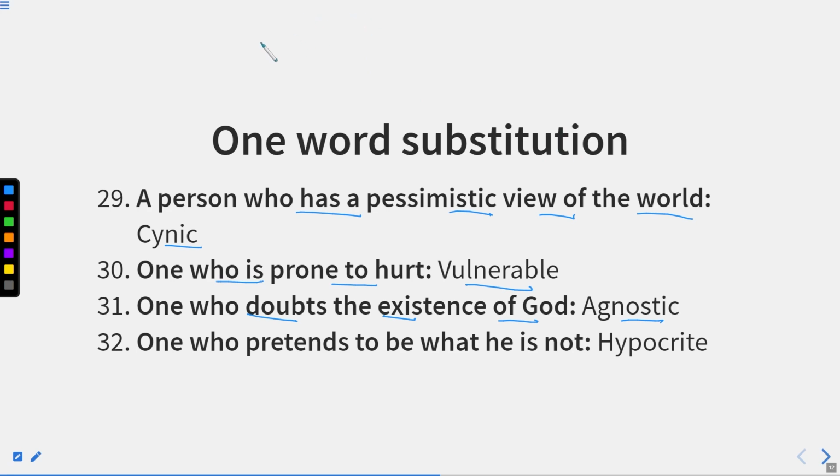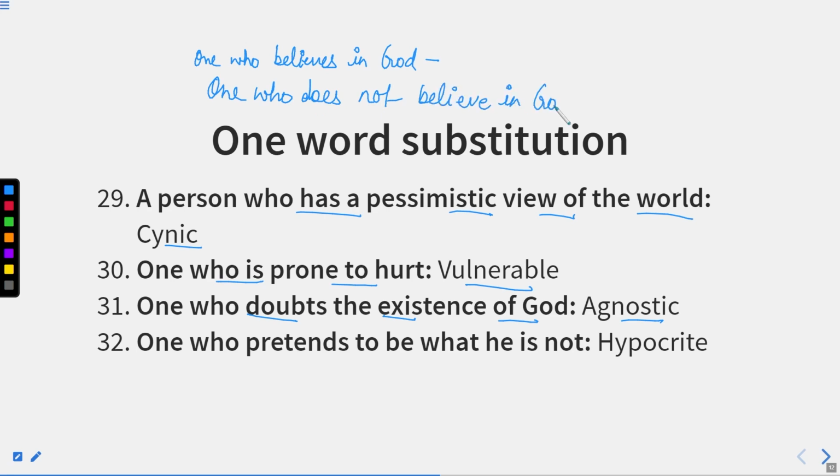Now there are two types of persons: one who believes in God, and another one who does not believe in God. So a person who believes in God is known as theist, and who does not believe is atheist.